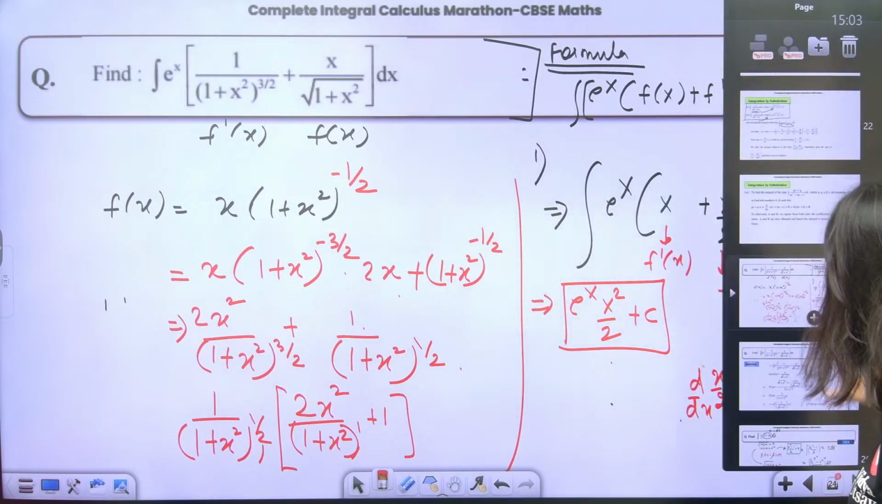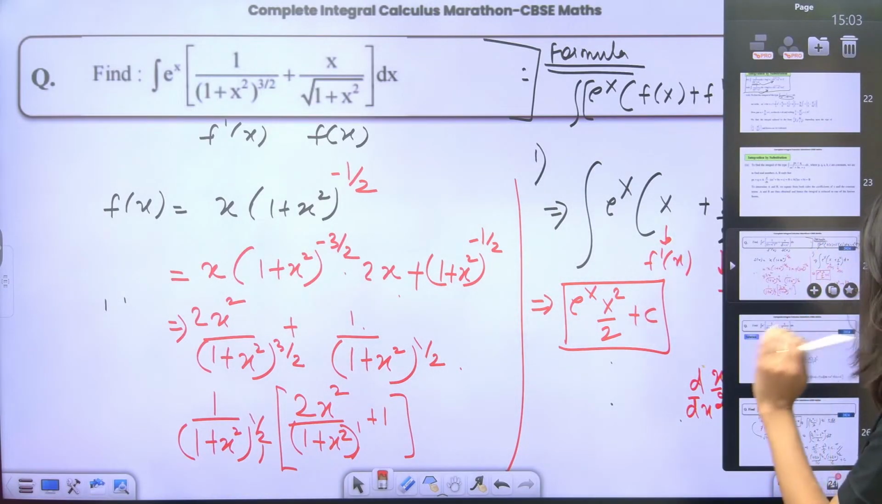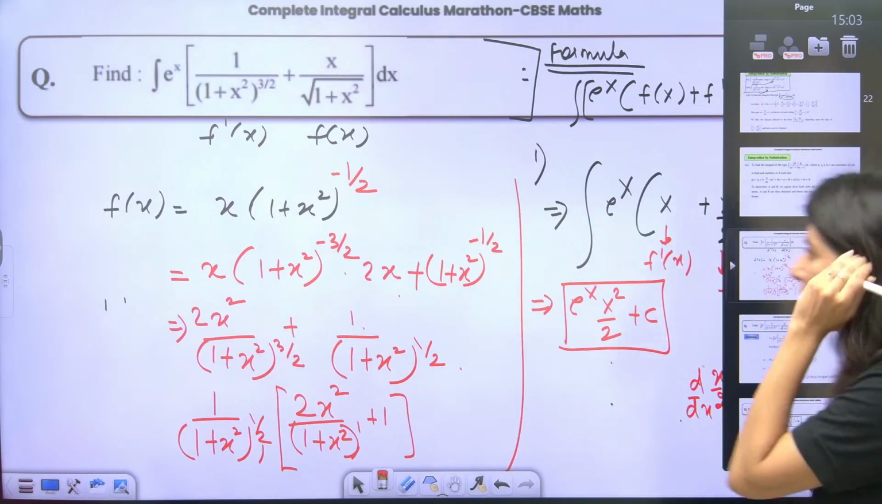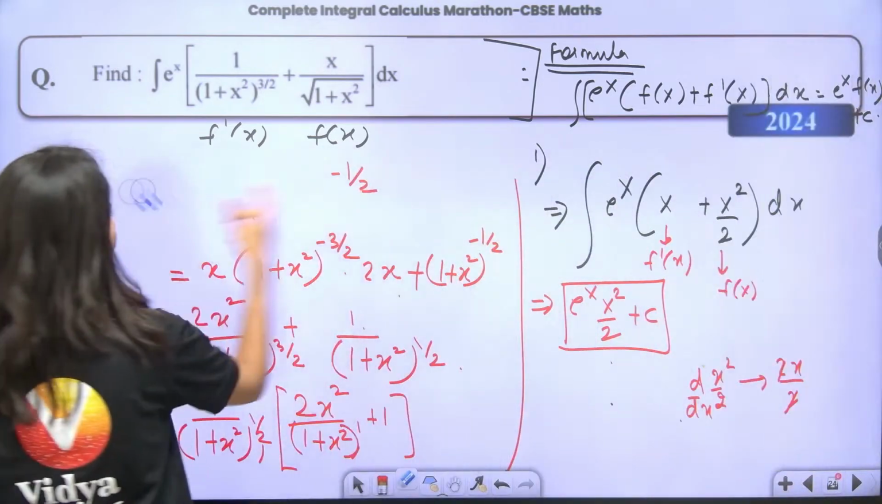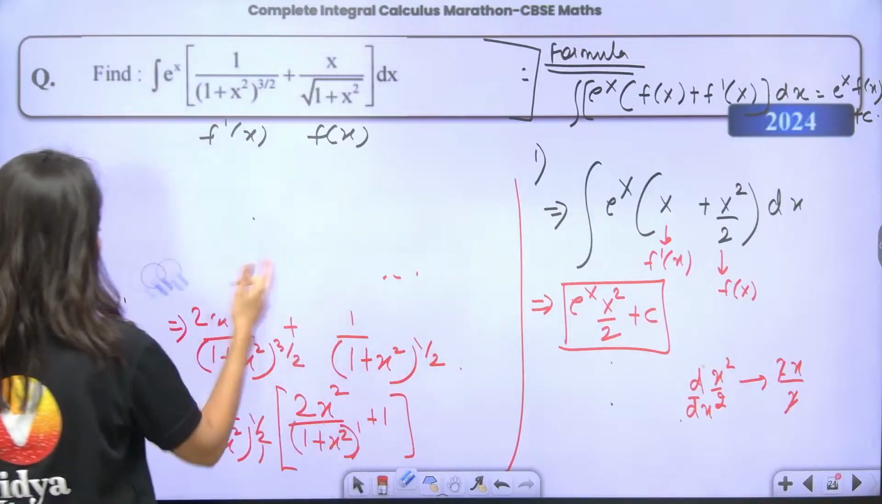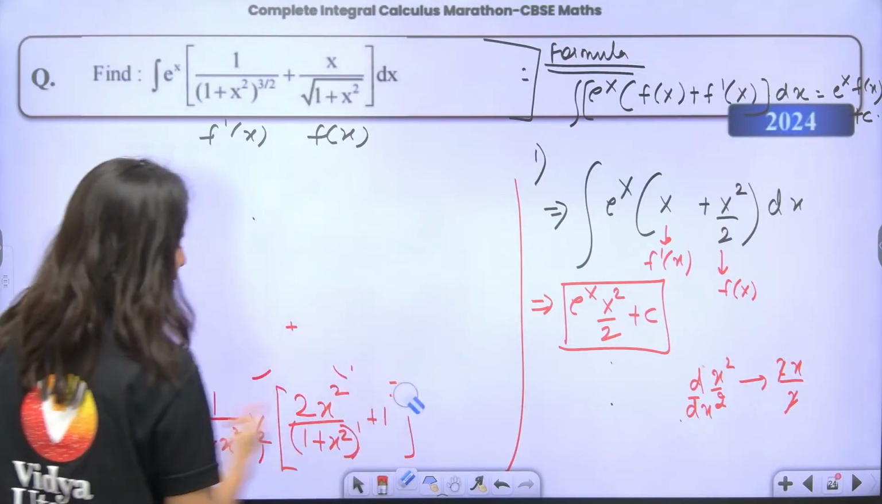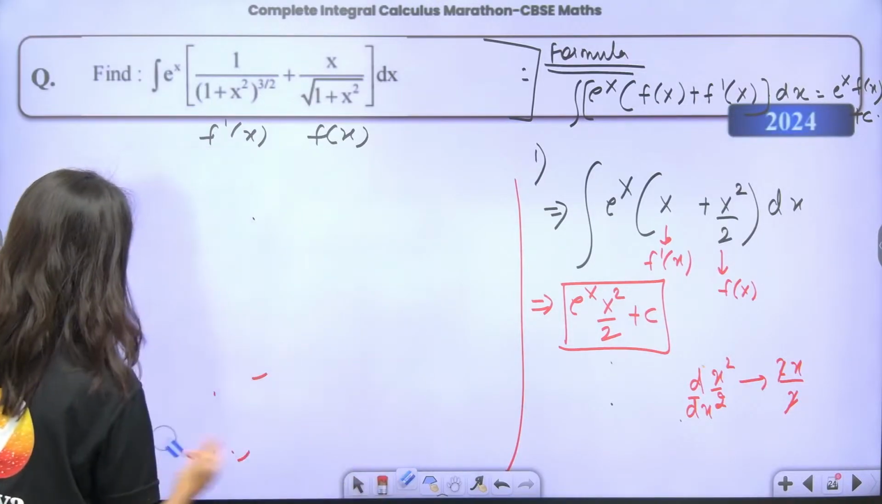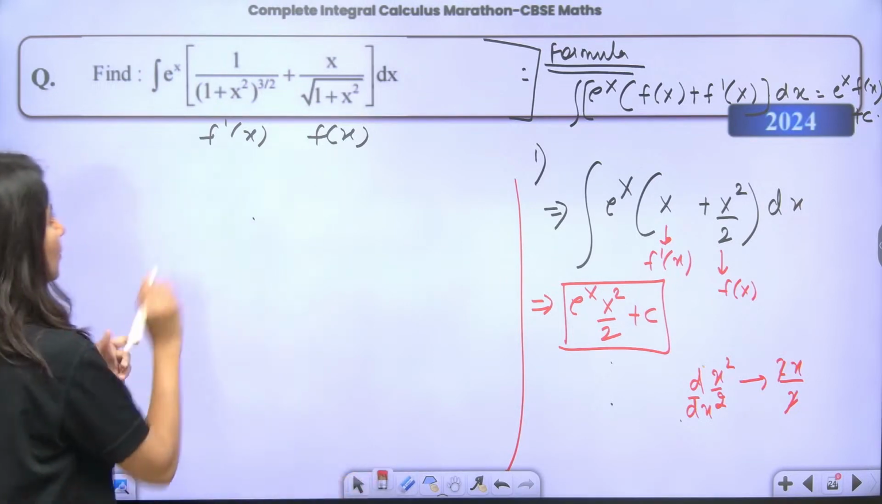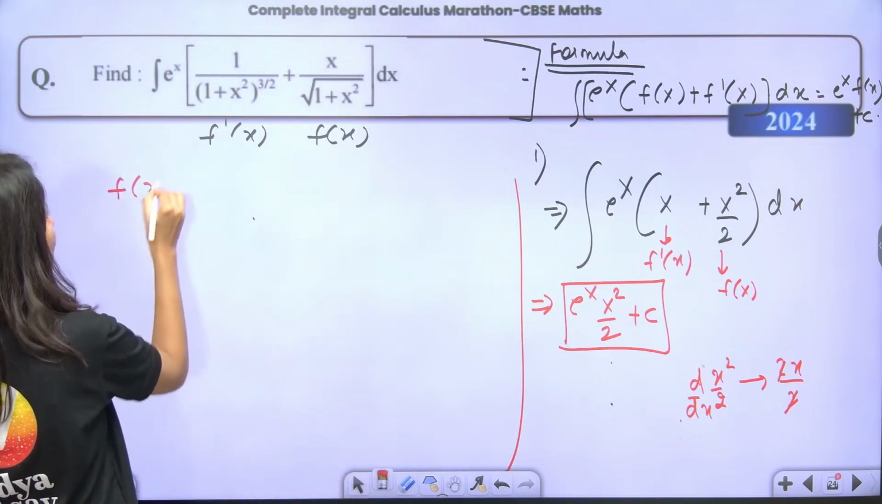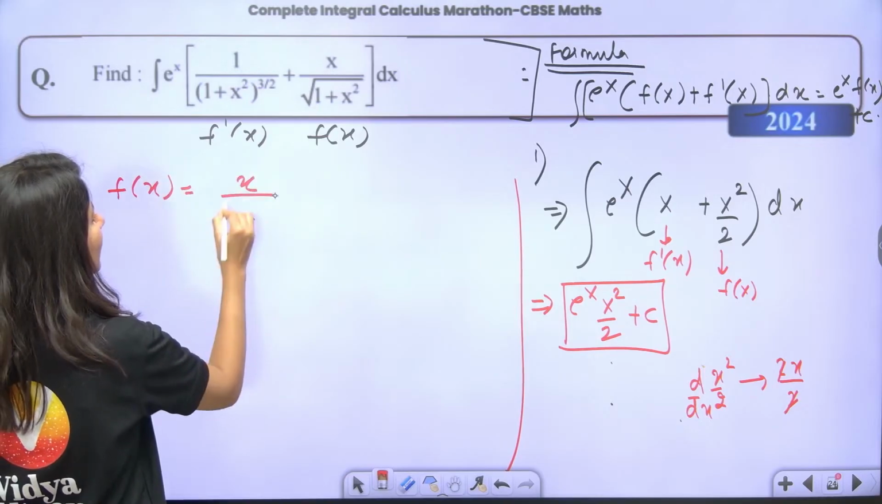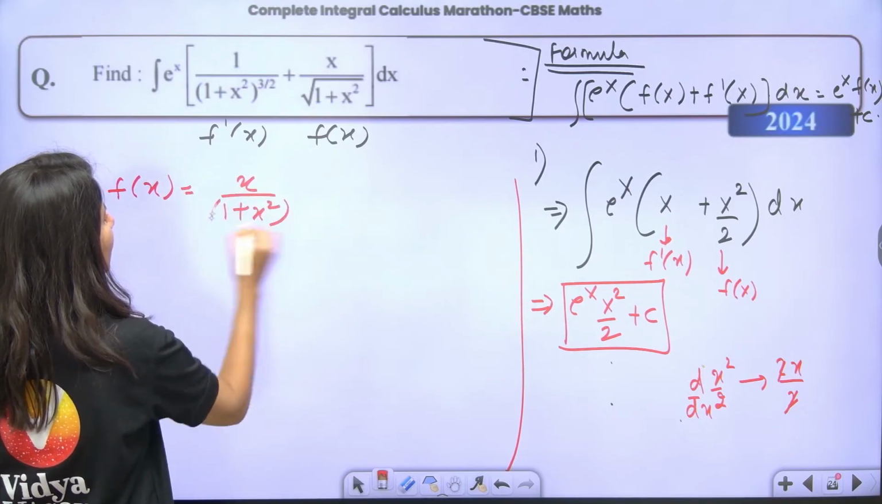Let me just check the differentiation. Why are we doing product rule, bro? We have quotient rule, no? Let's do quotient rule. Quotient rule will be much easier, okay? So this is fx, right? Sorry, one more time. Please bear with me. My bad.